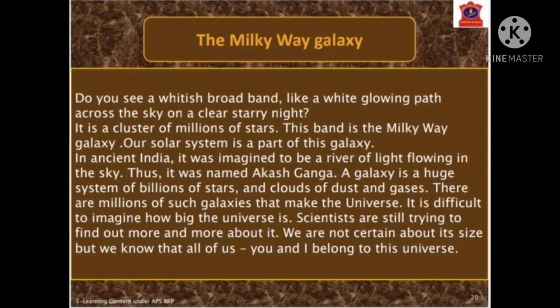Now the next topic is the Milky Way Galaxy. Do you see a whitish broad band like a white glowing path across the sky on a clear spring night? It is a cluster of millions of stars. This band is the Milky Way Galaxy. Our solar system is a part of this galaxy. In ancient India, it was imagined to be a river of light flowing in the sky, thus it was named Akash Ganga. A galaxy is a huge system of billions of stars and clouds of dust and gases.